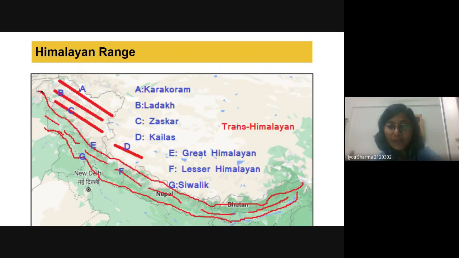So what is a mountain? A mountain is an elevated area, an elevated earth crust. If this elevated crust has a sharp point and a very well defined summit, then we will call it a mountain. If the peak of the mountain has been rounded because of erosional activities, and it doesn't have any well defined peak or summit, then we will call it a hill.